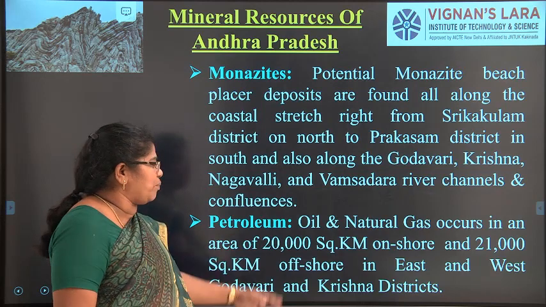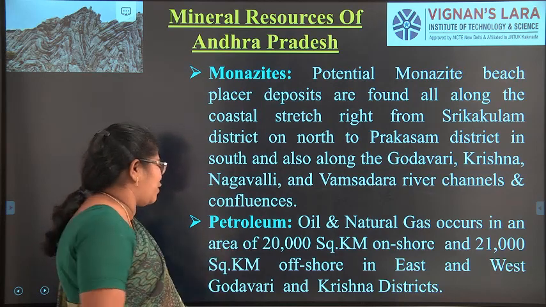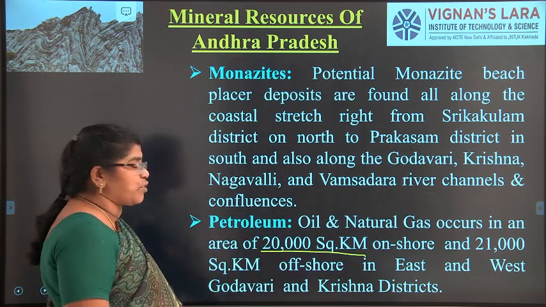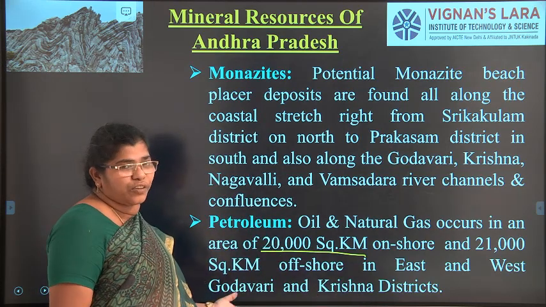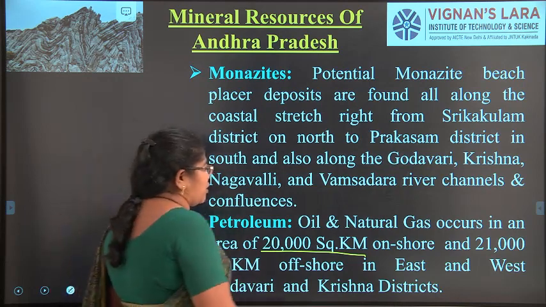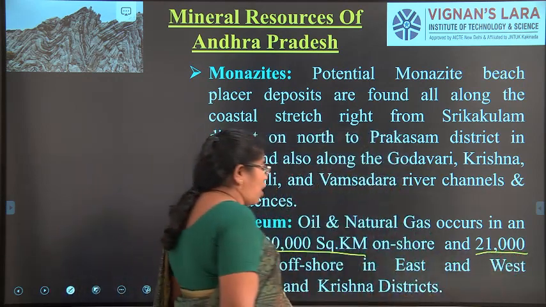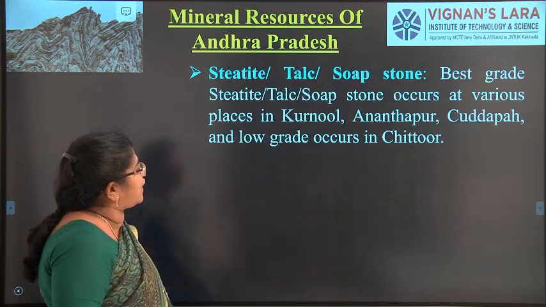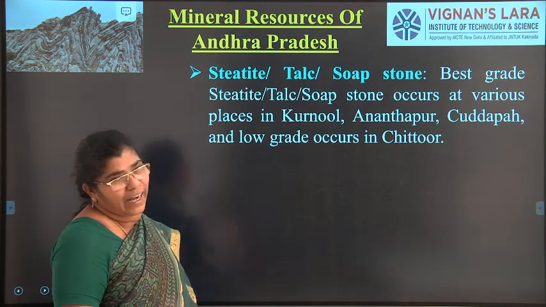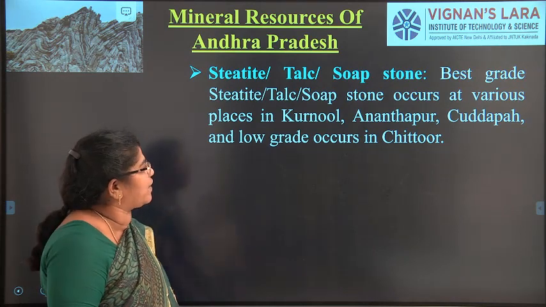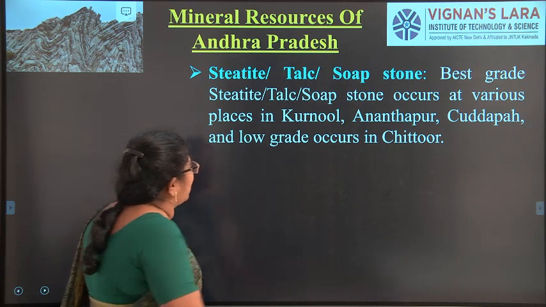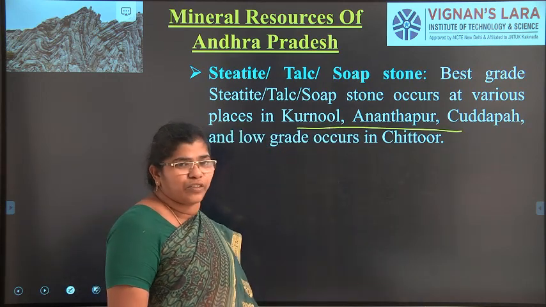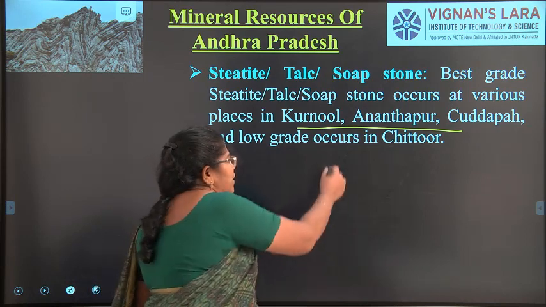And petroleum, oil and natural gases are found in around 20,000 square kilometers of Andhra, both offshore and onshore, and also 21,000 kilometers offshore in East and West Godavari and Krishna districts. The last one is talc or soapstone. Talc is nothing but the powder which we are using, right? The best grade is found in Kurnool, Anantapur and Kadapa, and the bad grade, which is used for other purposes, is found in Chittoor.